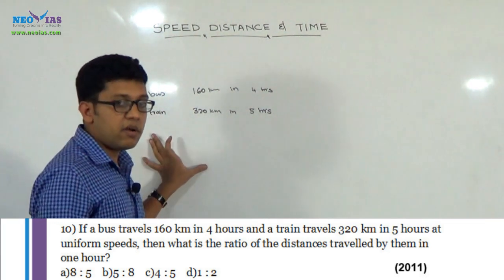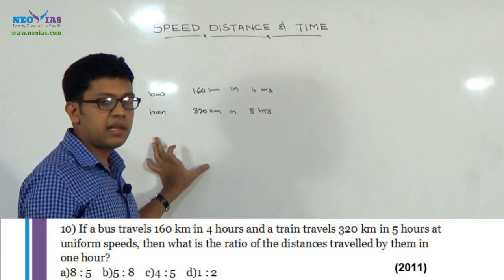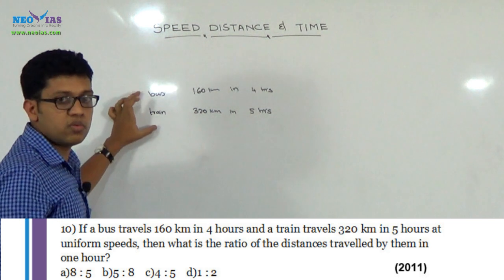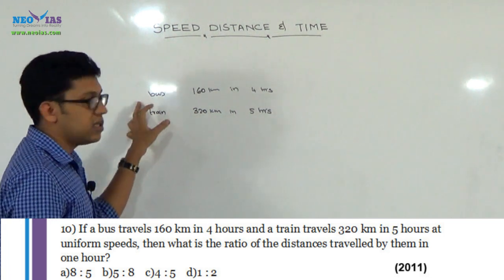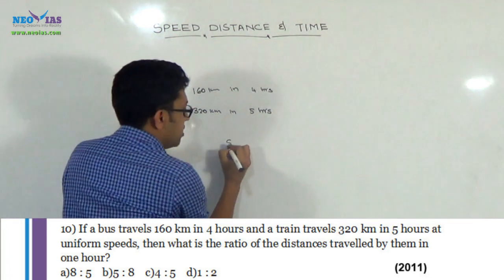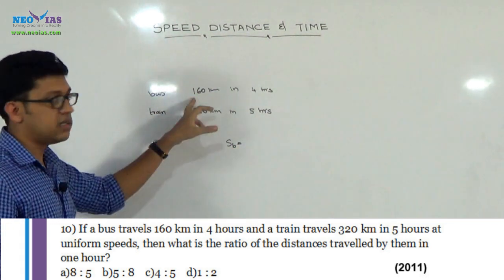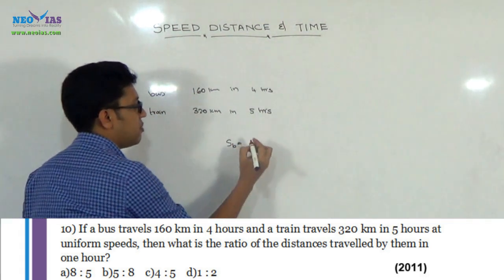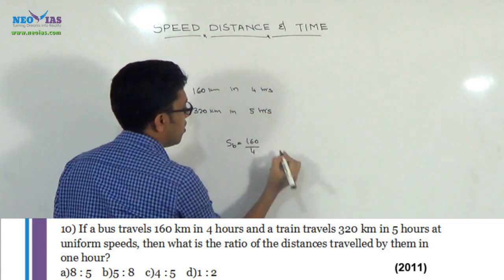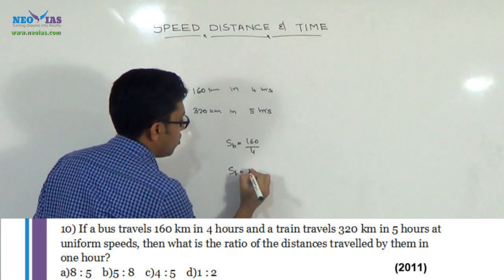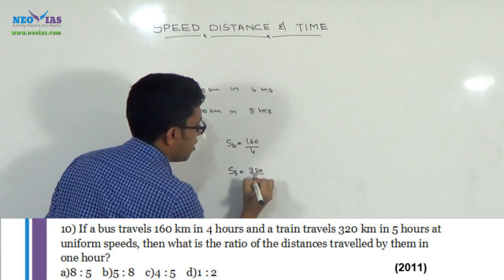The distance traveled by them in 1 hour means they are actually asking about the ratio between the speed of these two vehicles, one is bus and other is train. We can find the speed of bus like this. Sorry, distance and time is given, so we can easily find the speed as 160 by 4. And what is the speed of train? Speed of train is equal to 320 divided by 5.